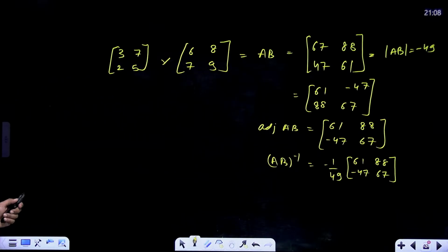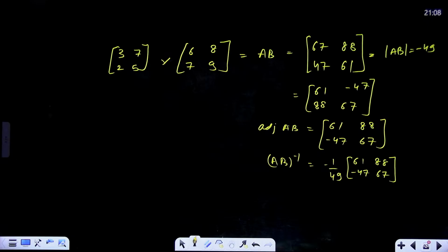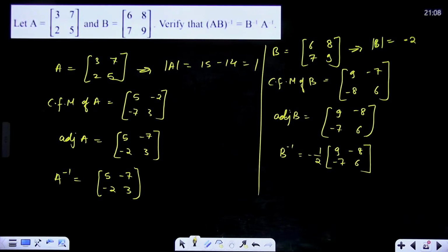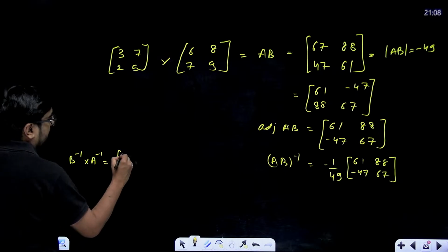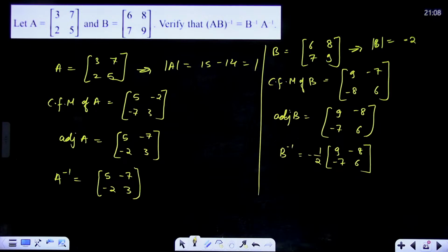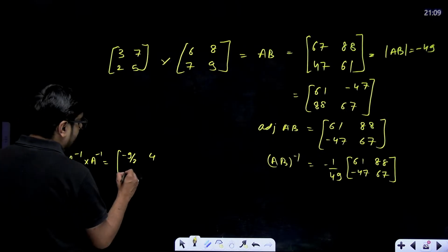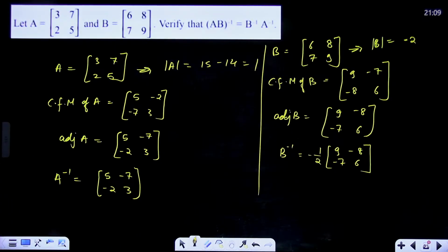Now you can do the multiplication of B inverse into A inverse and then compare it with AB inverse. So what will be B inverse into A inverse? B inverse will be minus 9 by 2 and then positive 4, minus 7 by 2 and negative 3. B inverse into A inverse we have to do. Multiplied with A inverse, which is 5 minus 7 minus 2, 3.